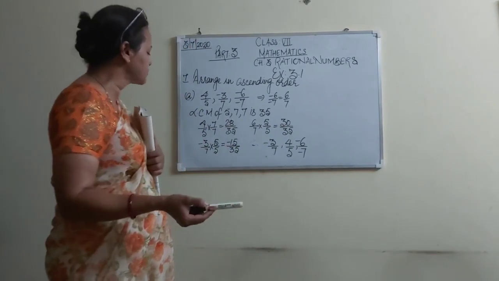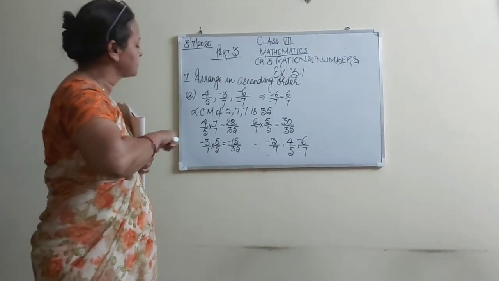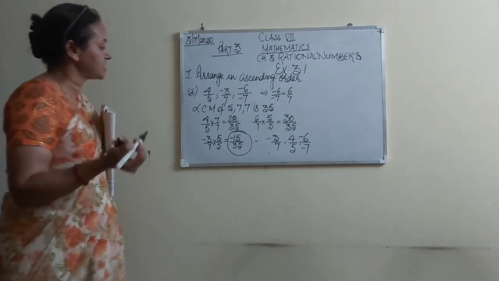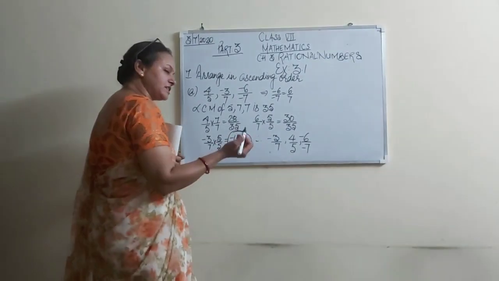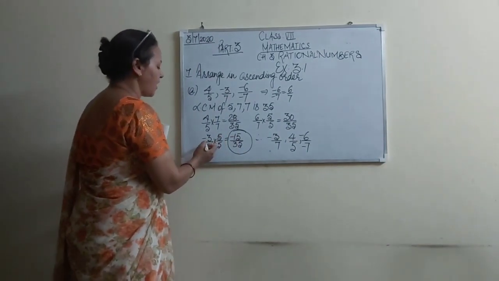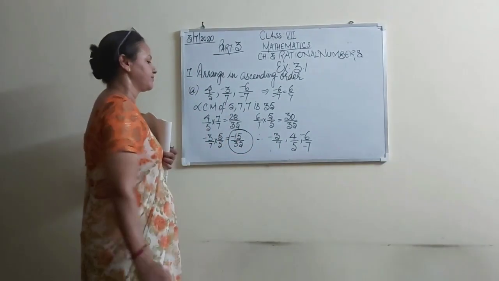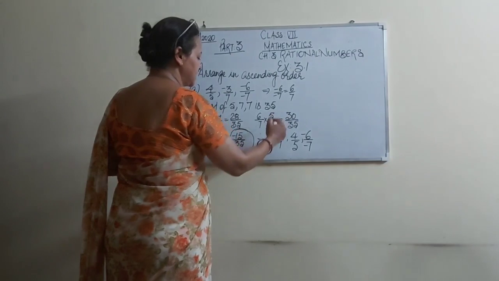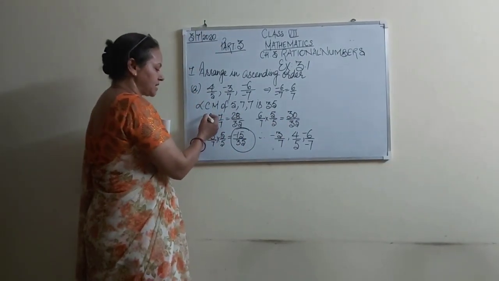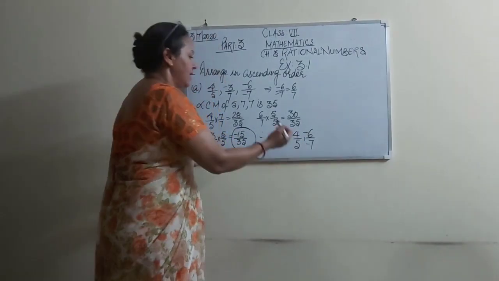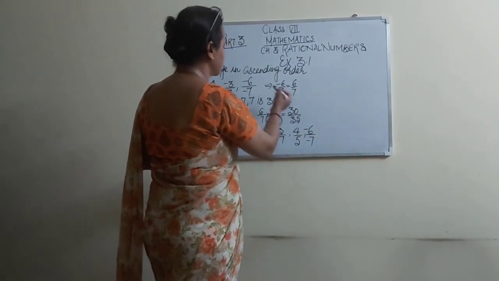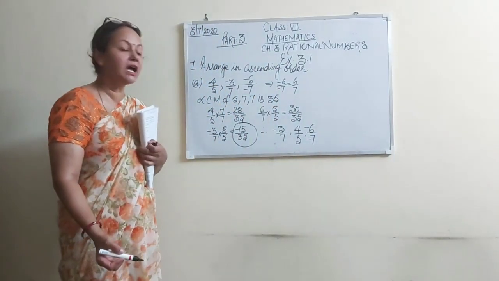Now we have to see which number is the smallest. This is the smallest one because it is negative, the rest are positive numbers. Negative number is the smallest one. This is for minus 3 by 7. Now we compare 28 and 30, which is smaller? 28. So 28 is for 4 by 5, and the remaining is 6 by 7, that is minus 6 by minus 7 which is given in the question.